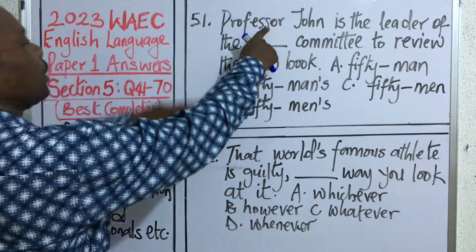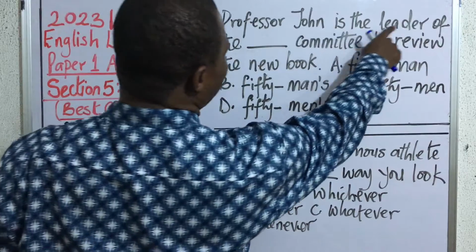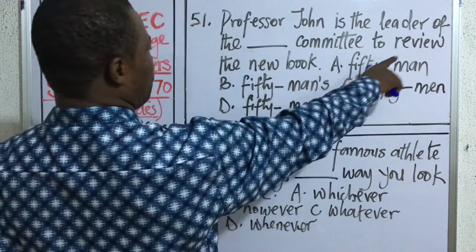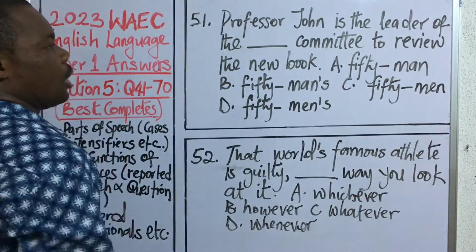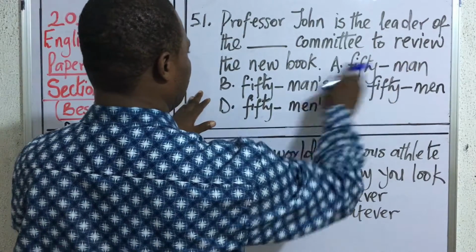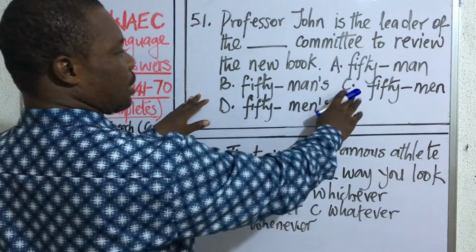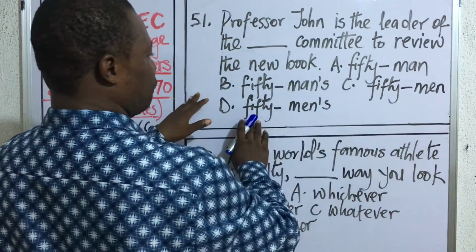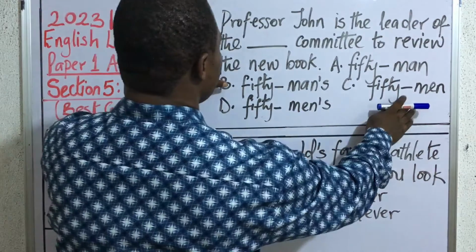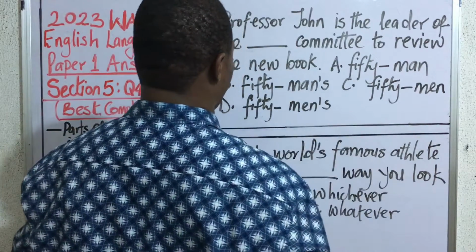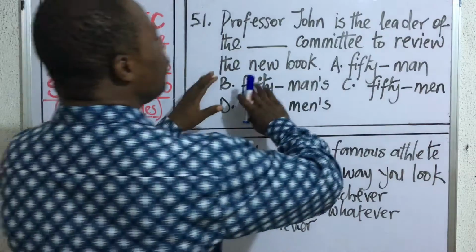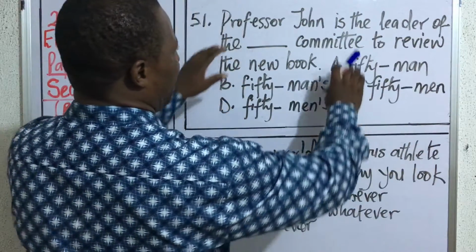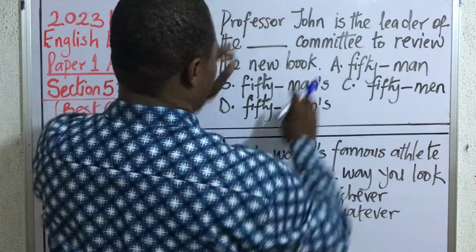Question 51. Professor John is the leader of the dash committee to review the new book. A. 50-men, 50-mans, 50 men, 50-mens. This is a problem that is coming from compound nouns. And all the words that are arranged here modify committee.